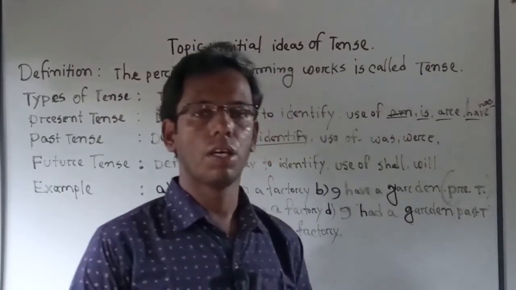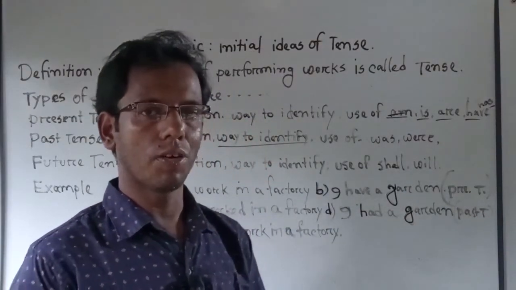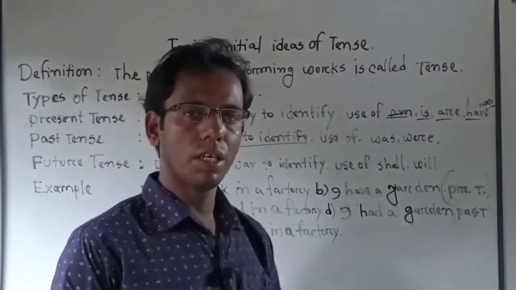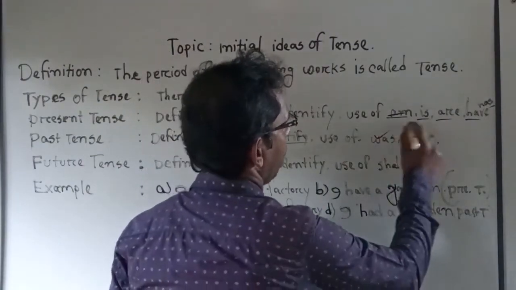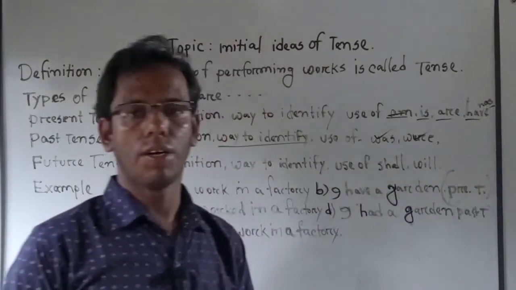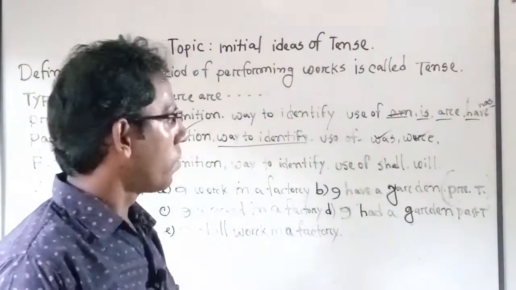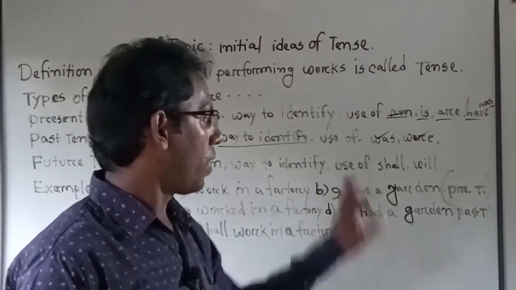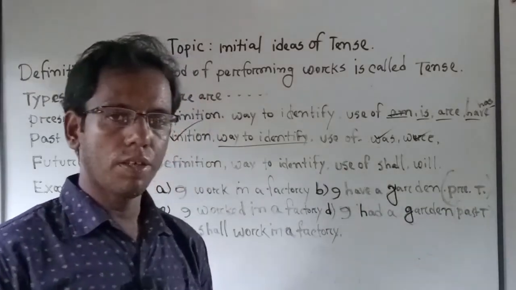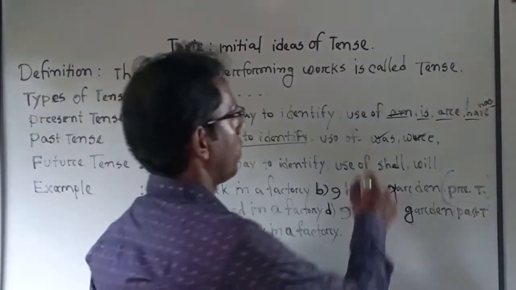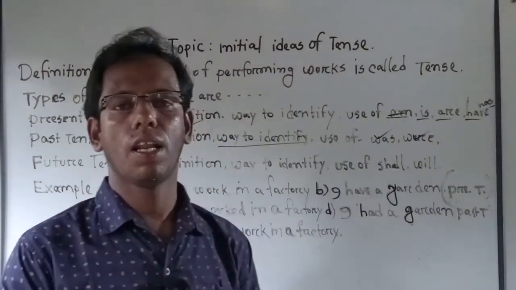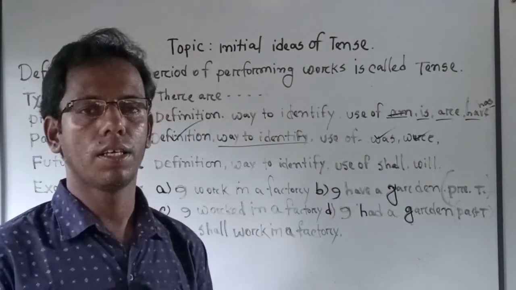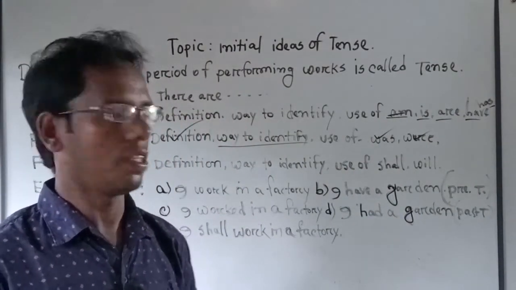In our past tense, we will notice these two words, was and were. Now we have to know about the use of was and were in past tense. After first person, we can use was. That means I was, I may use such a type of sentence here.